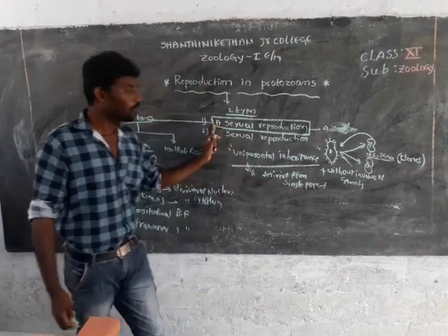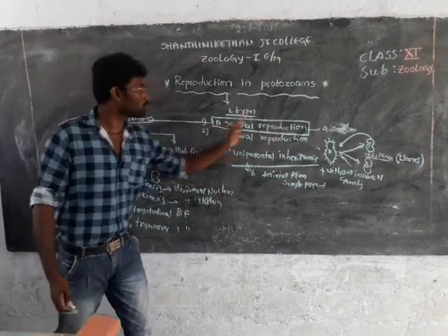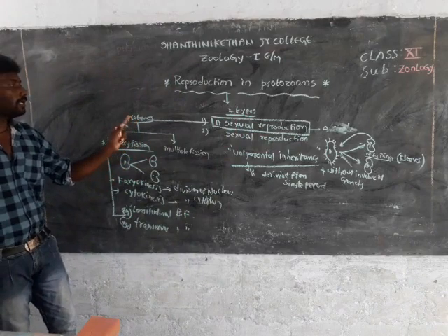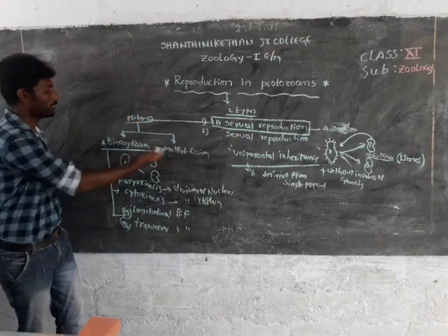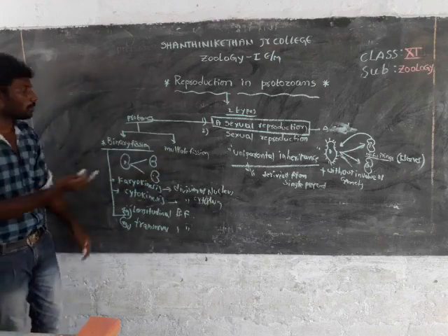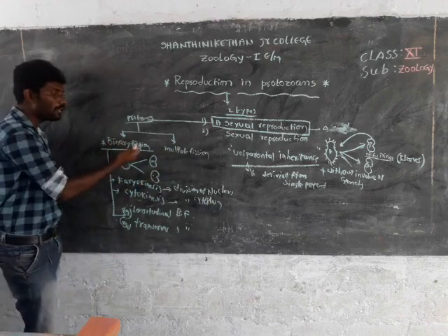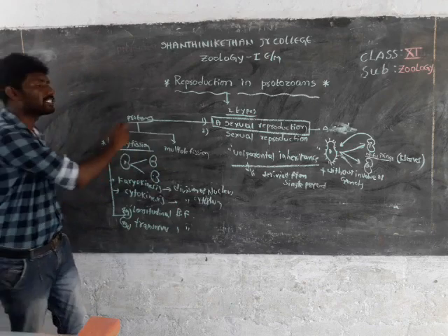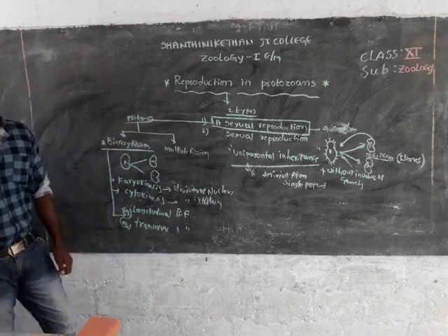Now, discussion about the topic: asexual reproduction in protozoans. It mainly consists of how many methods? Two methods. The first one is binary fission and the second one is multiple fission. Now, discussion about binary fission. Binary fission is one of the methods of asexual reproduction in protozoans.